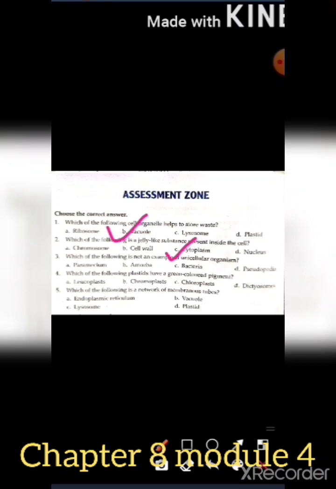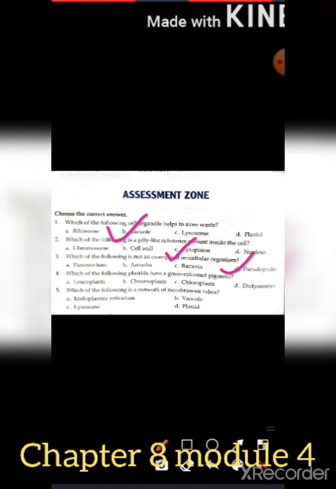And third is, which one of the following is not an example of unicellular organism? See, paramecium is unicellular, amoeba is unicellular, bacteria is also unicellular, pseudopodia is the answer, because pseudopodia is false feet which is present in amoeba. It is not unicellular organism, pseudopodia, it is just false feet.